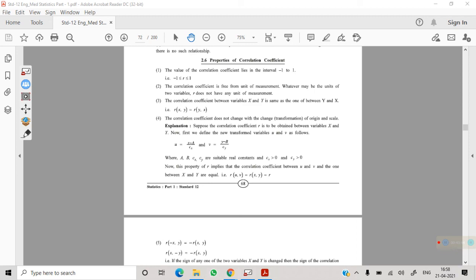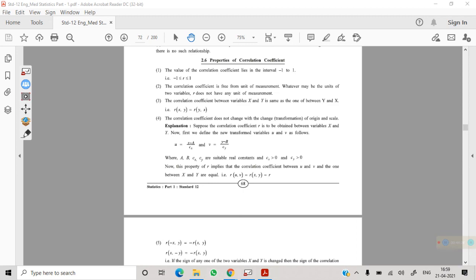If you are adding the same number to all values of x, dividing all the values of x by the same number, multiplying with the same number, or subtracting the same value, but the condition is that whatever operation you perform should be performed on all the observations, then the answer is going to be unchanged. Whatever formula you are using, the answer is going to be the same.